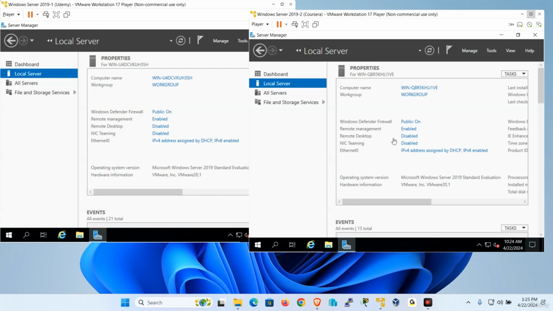What I'm going to be doing in this lecture is setting up Active Directory on two separate servers, one for company A and one for company B.